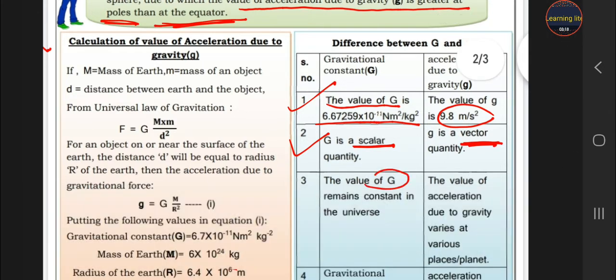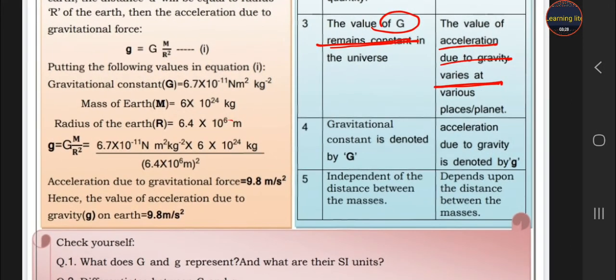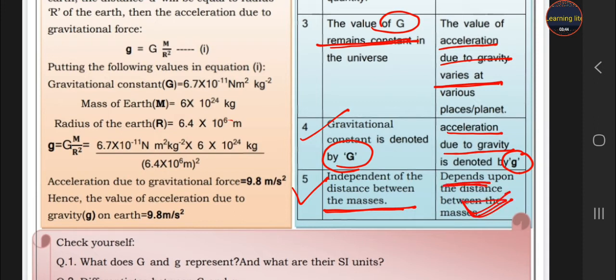The value of capital G remains constant, but the value of small g varies. Varies means changes at different places. Gravitational constant is denoted by capital G and acceleration due to gravity is denoted by small g. G doesn't depend upon the distance between masses, but small g depends upon the distance between masses.